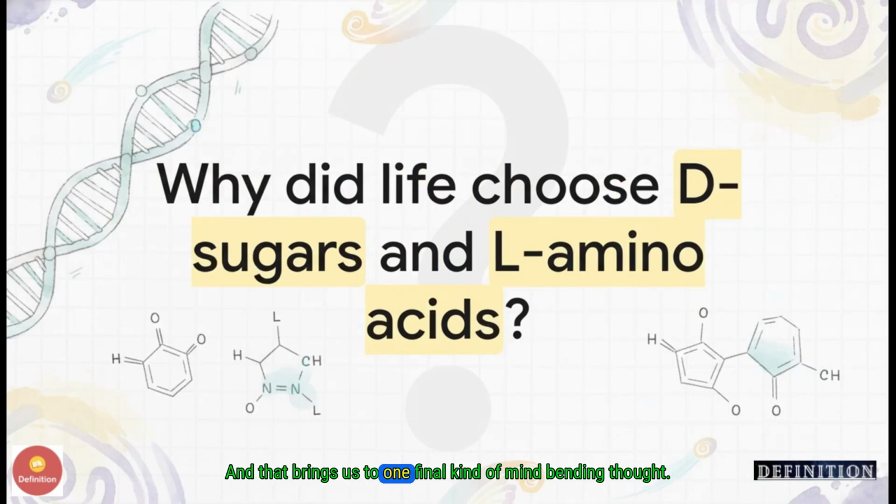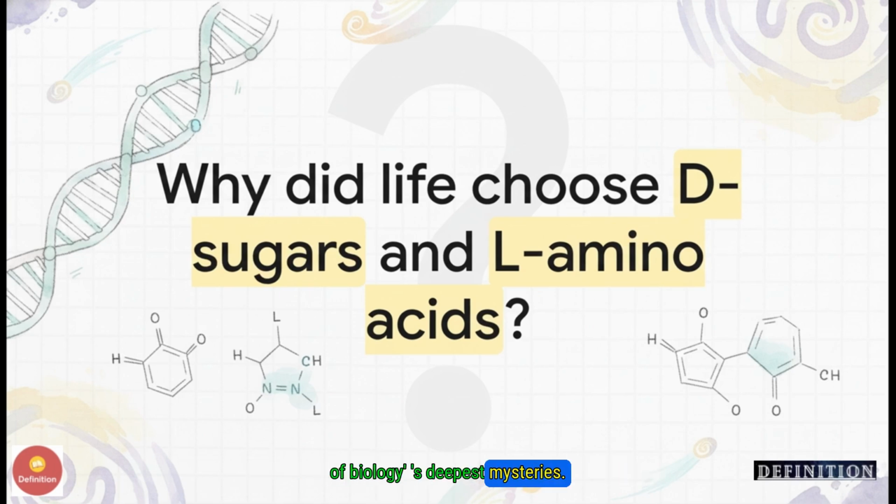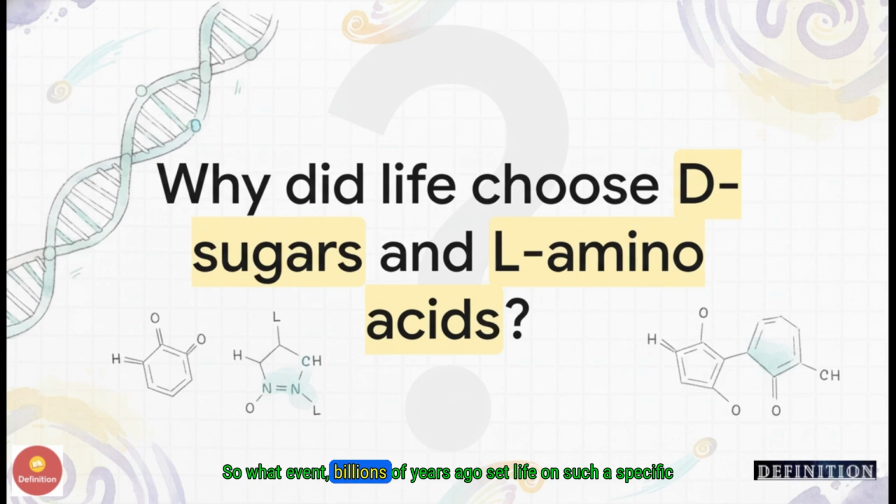And that brings us to one final, kind of mind-bending thought. The fact that life on this planet overwhelmingly chose D sugars for energy and L amino acids for proteins, well, that's one of biology's deepest mysteries. Chemically, either hand should have worked just fine. So what event, billions of years ago, set life on such a specific handed path? It's a huge question that connects the simple molecular twist to the very origins of, well, everything.